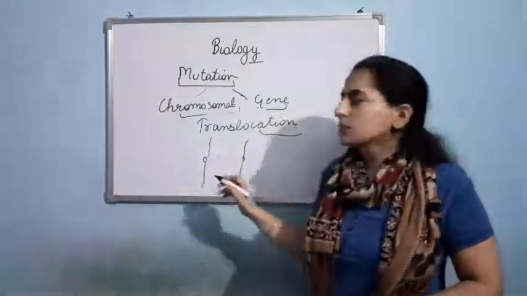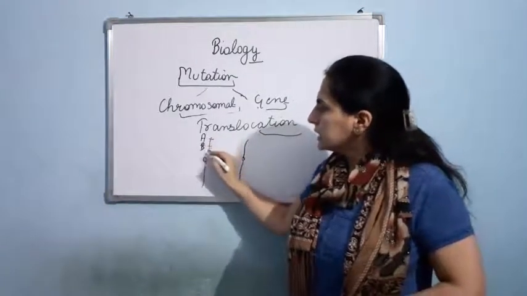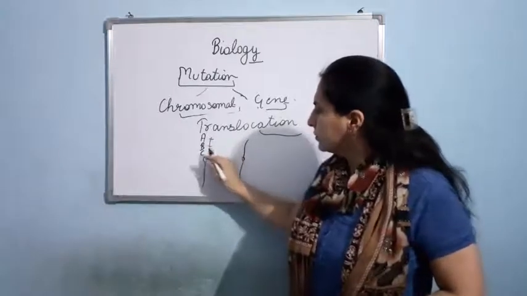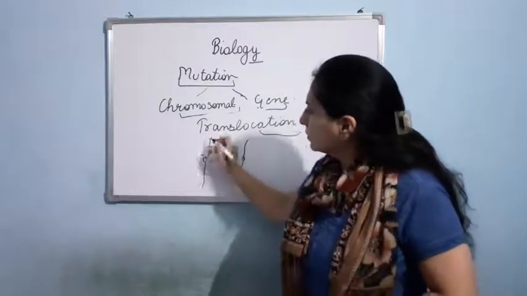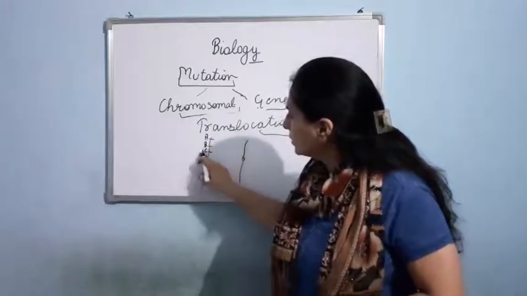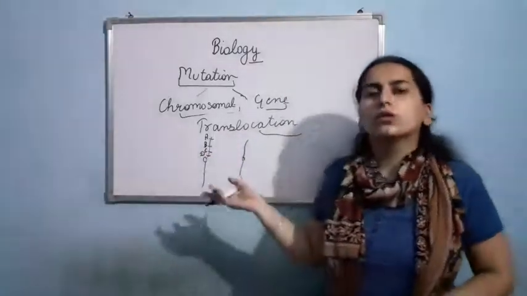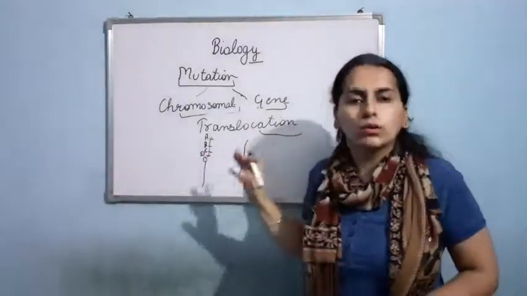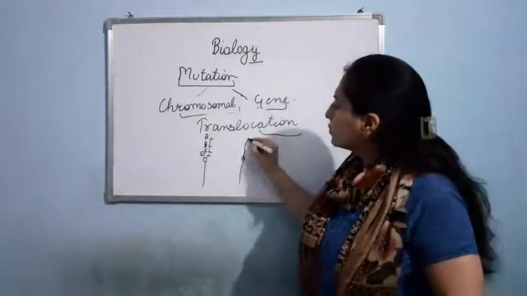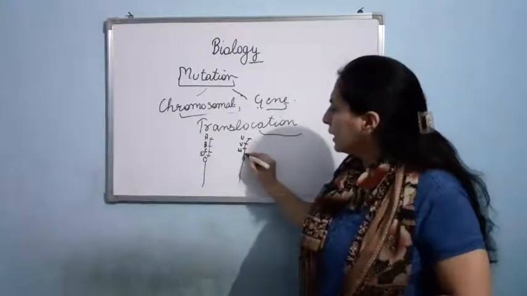Suppose the first chromosome has A gene, B, C, D. And here I am having the second chromosome. It is non-homologous. So it will have, suppose, U gene, V, W, X.